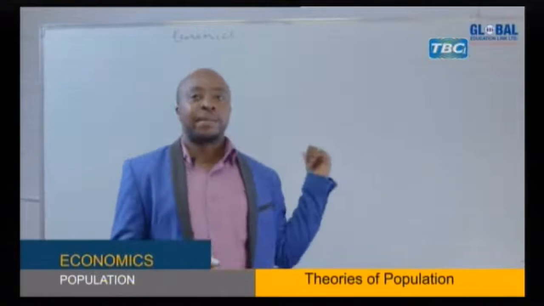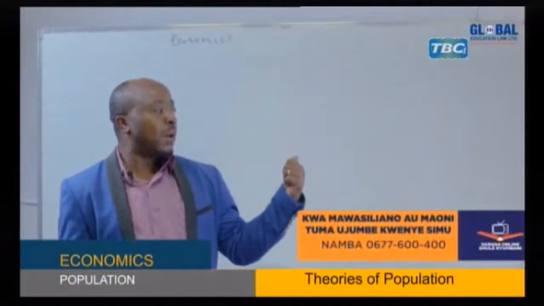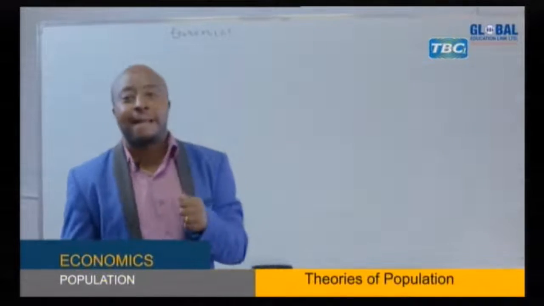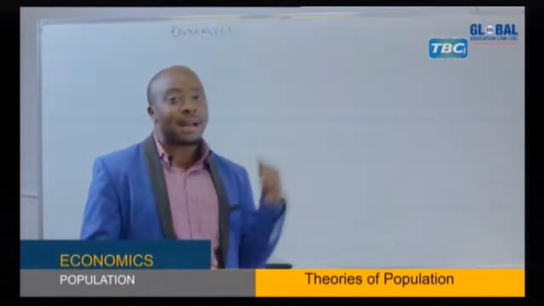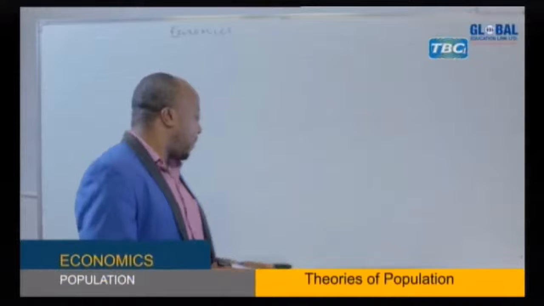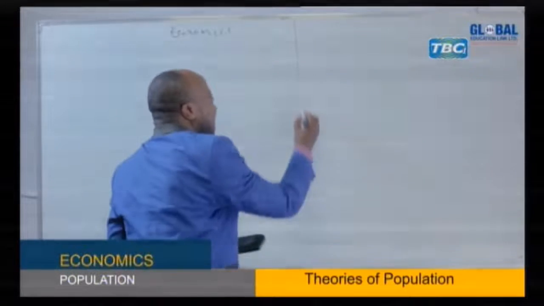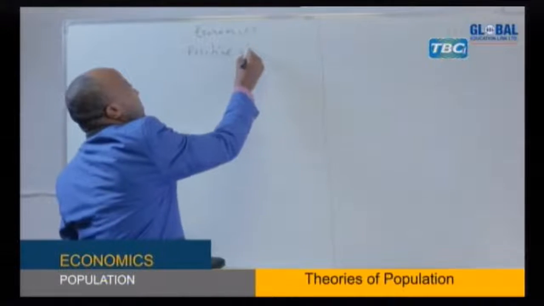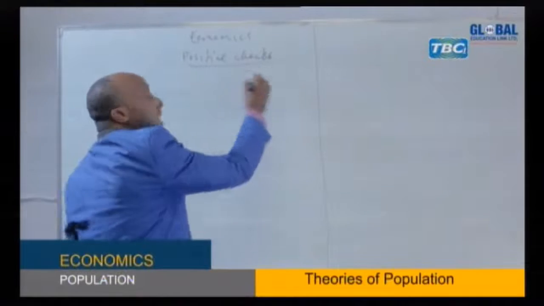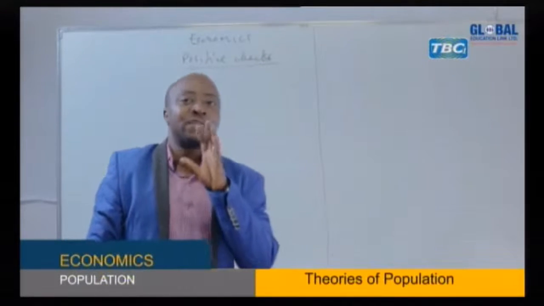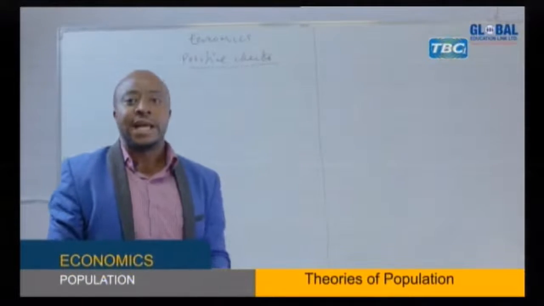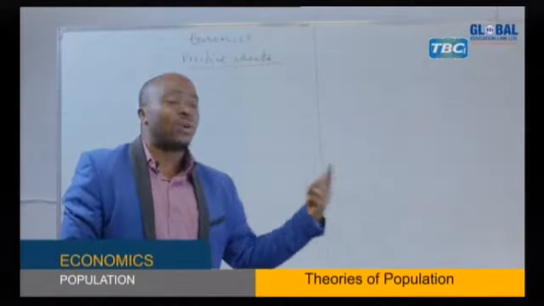Now, let us come back to what we discussed. Because the question is asking to show how the positive checks have been used to control population in Tanzania as it was suggested by Malthus. Now we have to go back. What are the positive checks? Remember I said positive checks are those natural measures of controlling population. They occur naturally without the influence of human beings.